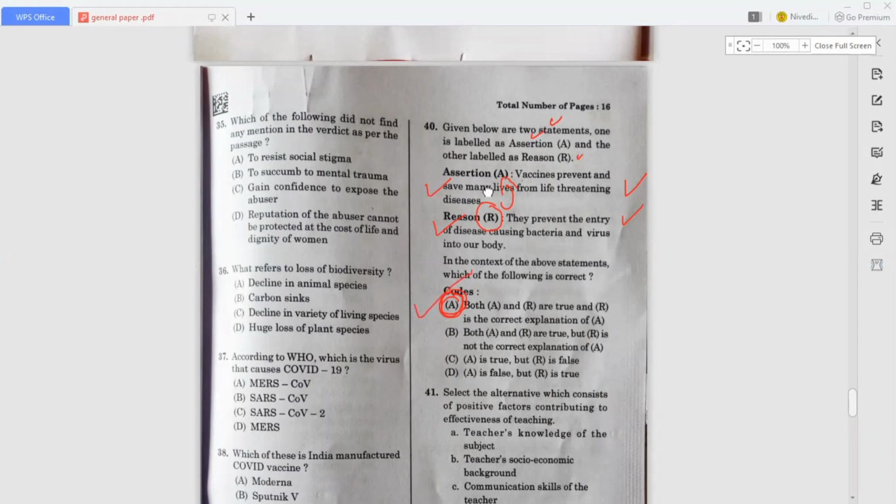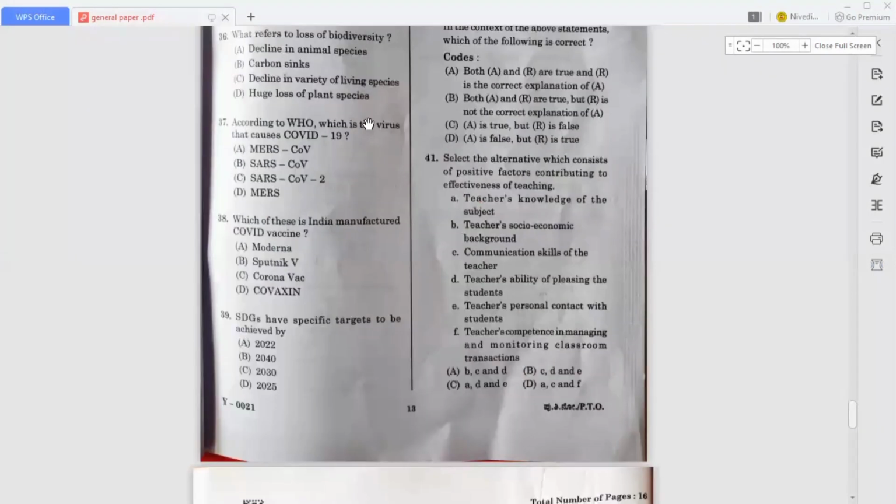So now move on to the next question. Okay, so select the alternative which consists of positive factors contributing to effectiveness of teaching. Okay, so the answer for this question: here, teacher's knowledge of the subject, this is important, and the teacher's socio-economic background, background is not important, right? So the communication skills of the teacher is also important, and the teacher's ability of pleasing the students. Why not? Pleasing students is not necessary.